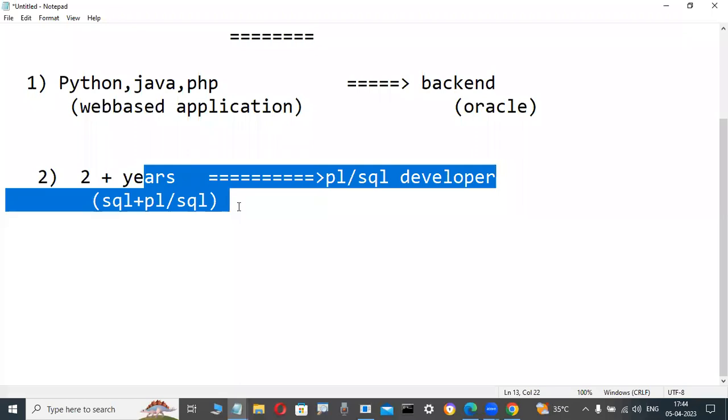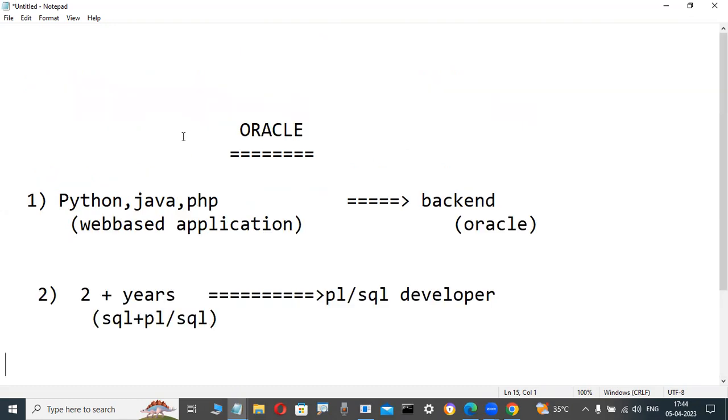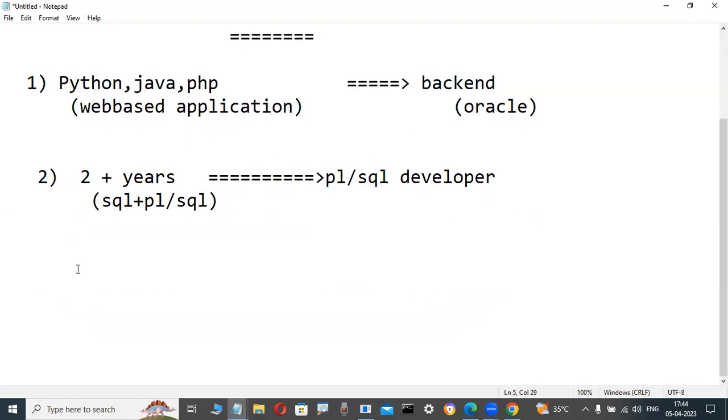If these persons don't know any other technologies, it's also not a problem. Java, .NET, Python, any tools, not knowing them is not a problem. That's why these persons are also interested in learning this Oracle course, because in that they tell PLSQL and SQL. Again, another type of jobs are there. What type of jobs? Suppose data warehousing technology is there worldwide.